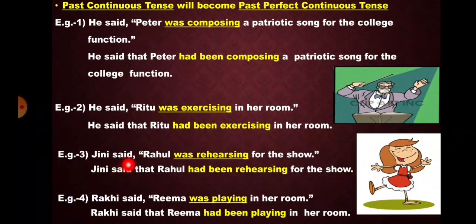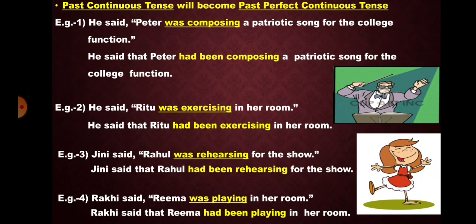Example 3. Jeannie said Rahul was rehearsing for the show. So here said is in past tense, so the tense inside the inverted comma, was rehearsing, will change into had been rehearsing. And you have to use conjunction that. Jeannie said that Rahul had been rehearsing for the show.